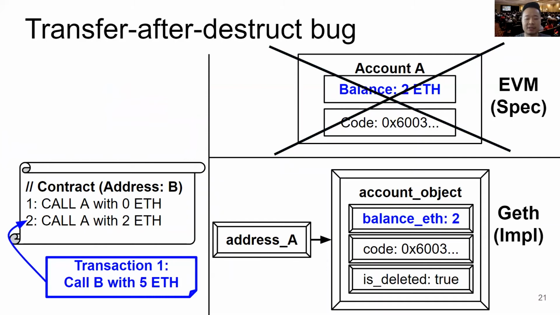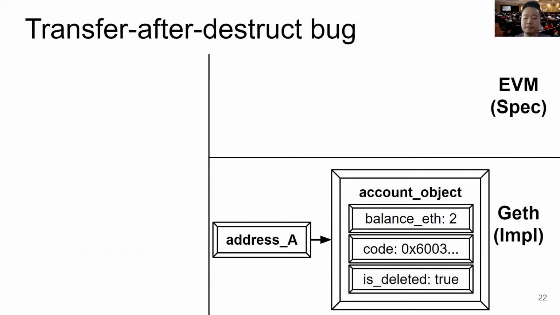Now, when the second line is executed, the code of A no longer exists, so we simply send 2 ETH to A. So in the spec, it says that A has 2 ETH, but regardless, A will be destroyed, and Geth says that the counter balance ETH goes up to 2. After transaction 1, the EVM and Geth both say that A has 0 ETH because in EVM there is no account, in Geth the object is marked as deleted.